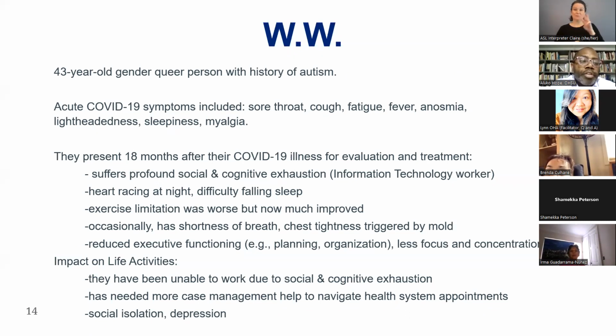WW is a 43-year-old genderqueer person with a history of autism. Their acute COVID symptoms really were very similar to the previous patient with cough and fatigue and sore throat. And they're presenting 18 months after their acute COVID illness. And they used to work as an information technology worker, and now they're really suffering such profound social and cognitive exhaustion that they really have not been able to work adequately in the position.